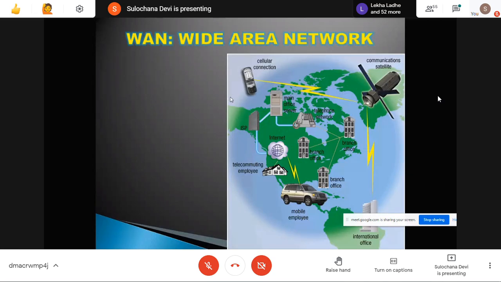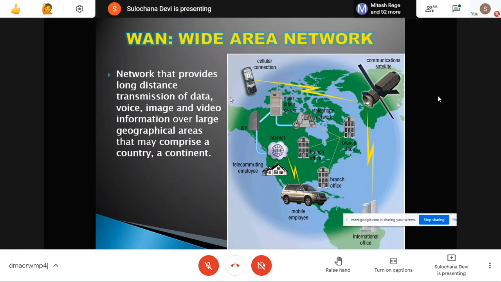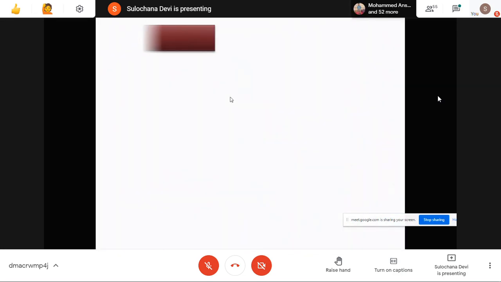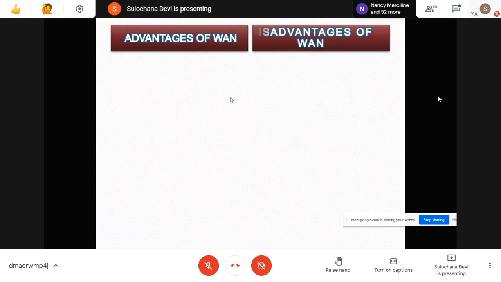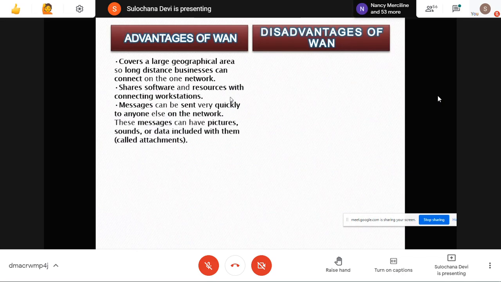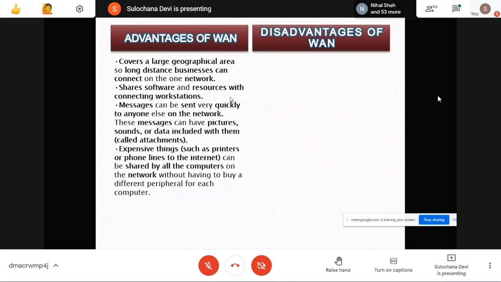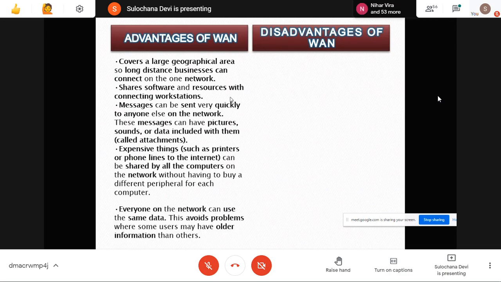Then comes WAN. We connect all the branches in one country, or in one continent, or in the entire world. Like cellular communication and satellite communication, this is just an example of a WAN. The range can be beyond 100 kilometers. Advantage: we already know that we are all connected to the internet. So the internet is the example of this WAN, and we can be connected to any device, any machine, anywhere in the world. We can transmit any data.